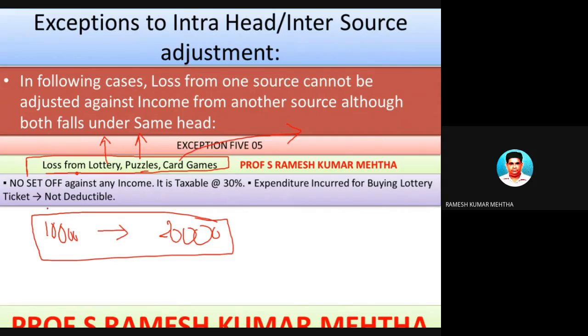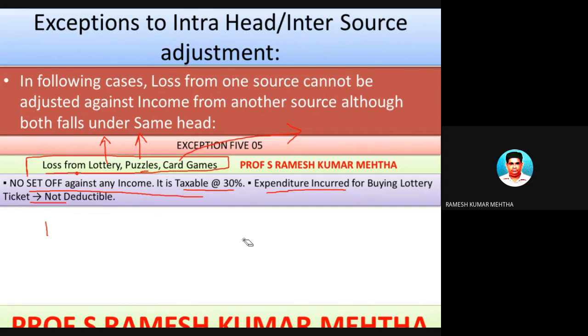So no set off against any income. No set off against any income. Expenditure incurred for buying a bet, the winnings are taxable at the rate of 30 percent. Expenditure incurred for buying a lottery ticket is not deductible. Now, what is this 30 percent? For example,